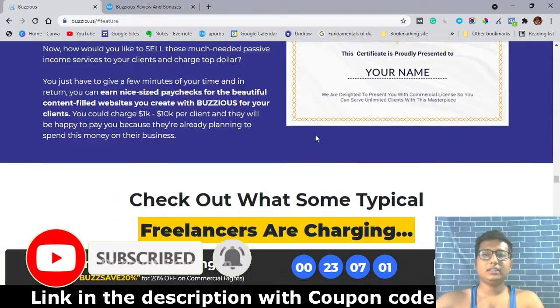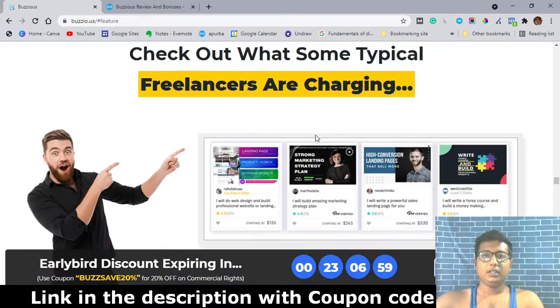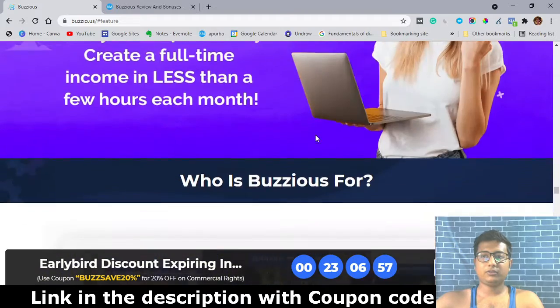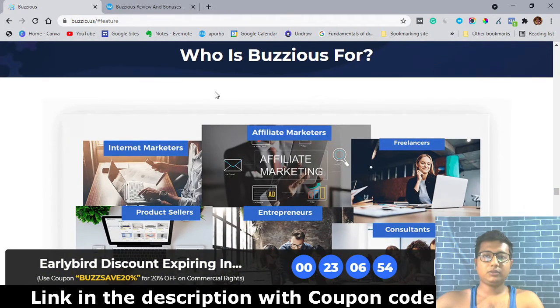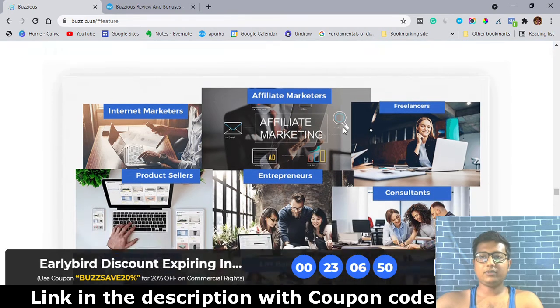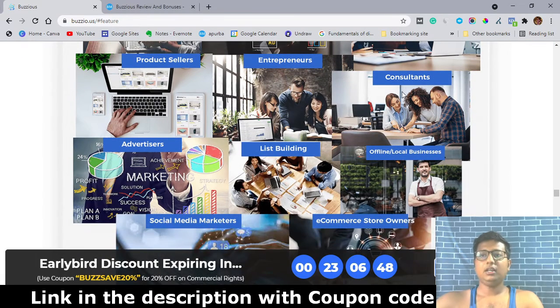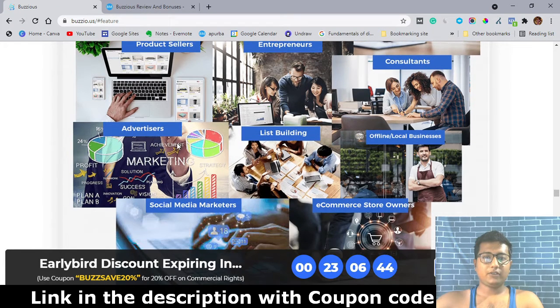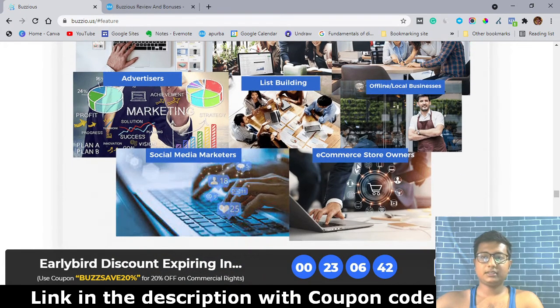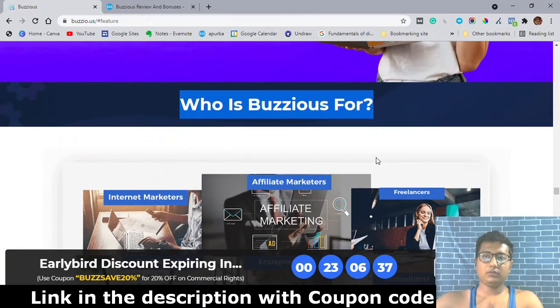Next one, here is some certificate. Next, some valuable information. Here you can see who Buzzious is for: any kind of internet marketer, affiliate marketer, freelancer, entrepreneur, consultant or list builder, advertisers, social media marketers, e-commerce store owners. Any kind of profession is suitable for Buzzious software.